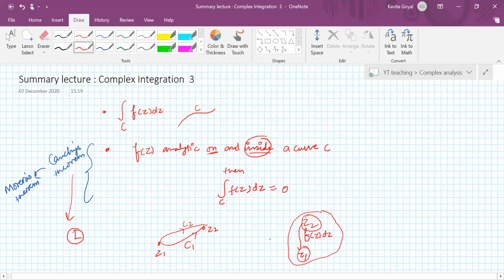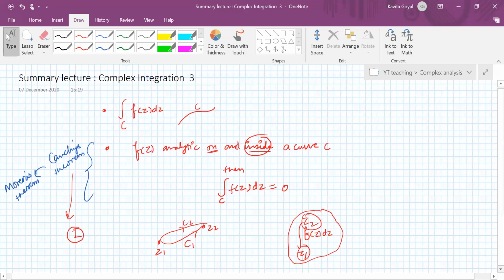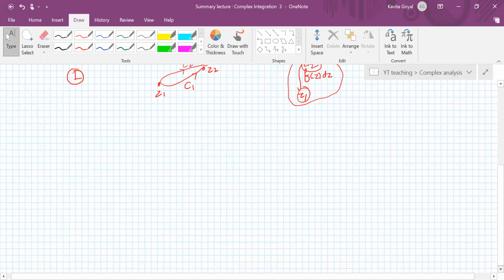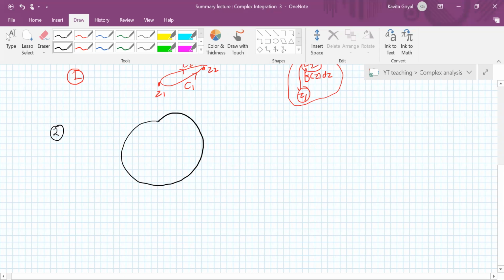Today we will be doing the next consequence. This is what we have already done in the last video. The next consequence of Cauchy's theorem, which is very important, is sometimes called deformation. The second consequence says that suppose you have a curve C, positively oriented, and another curve C1, which I'm also taking positively oriented.